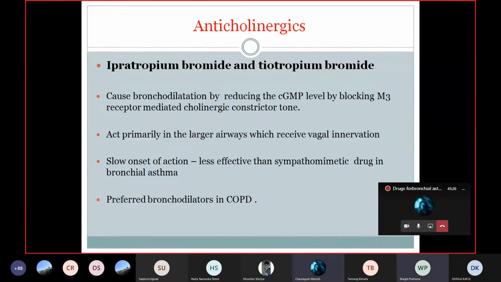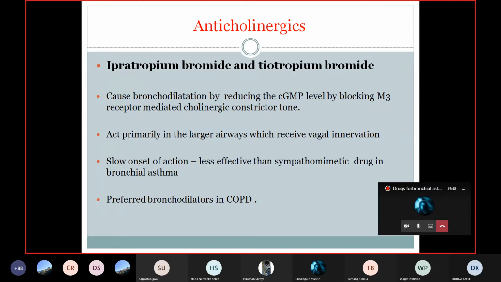Muscarinic receptor blocker. Yes. They block muscarinic receptors in the bronchial smooth muscle. Because these muscarinic receptors, mostly the M3 receptors, are predominant in the bronchial smooth muscles, and acetylcholine is the predominant neurotransmitter for bronchoconstriction, to maintain the tone of the bronchi or the lung muscles.